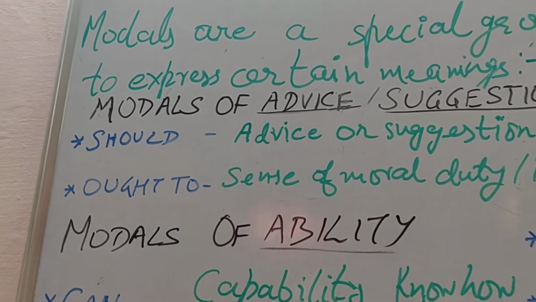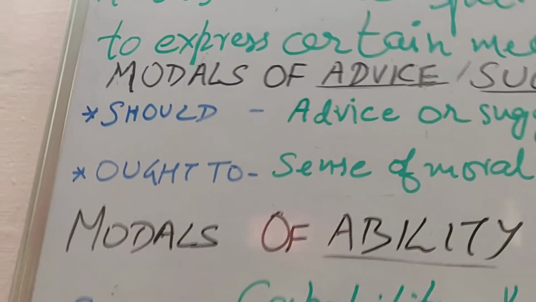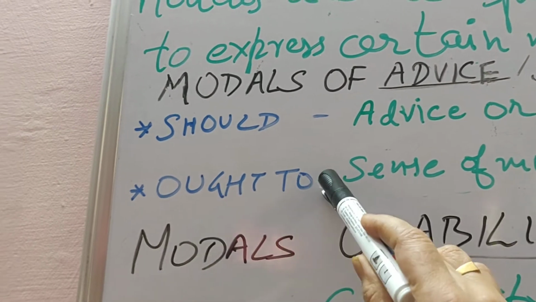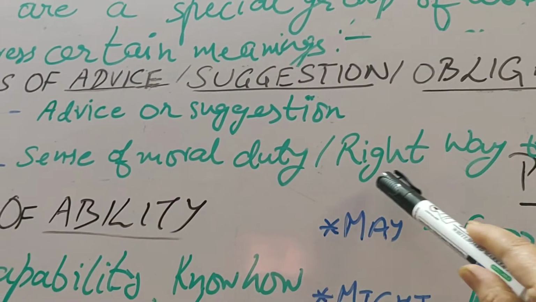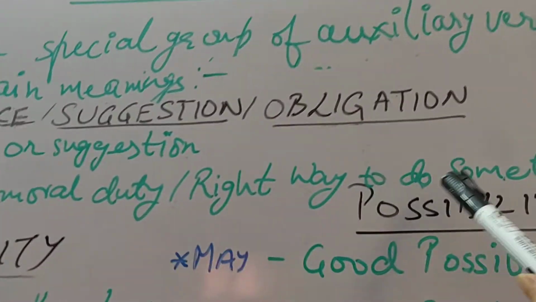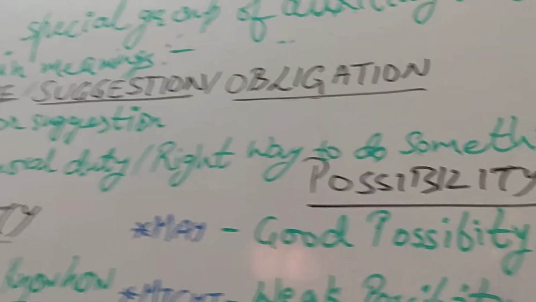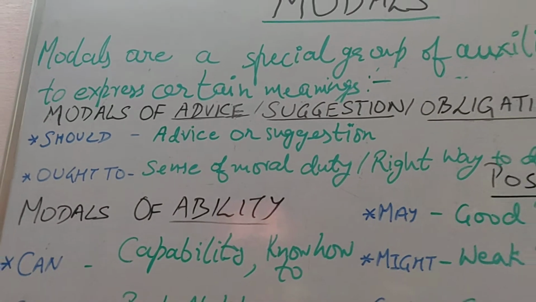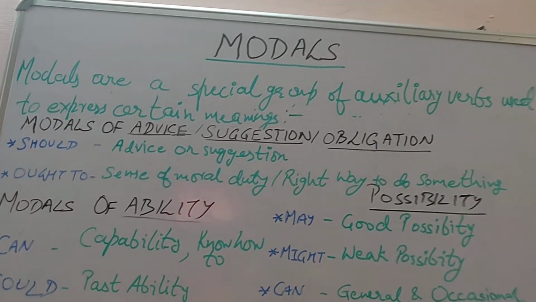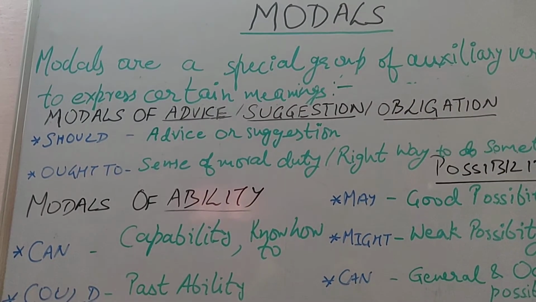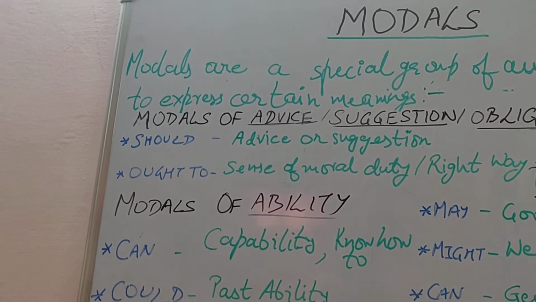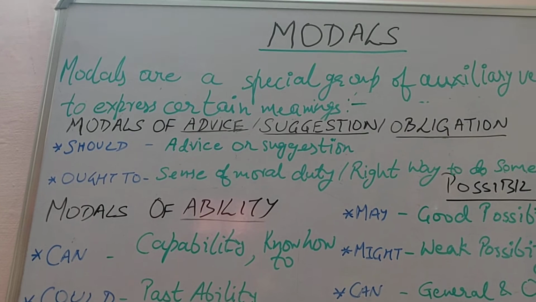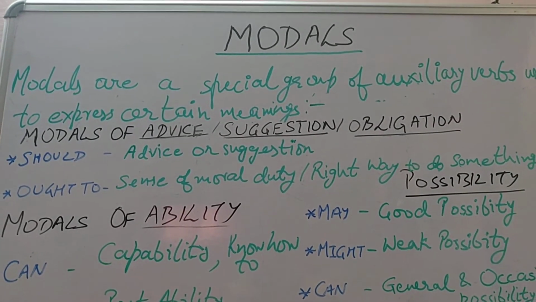Now come to the usage of ought to. Where is it used? Ought to is used as a sense of moral duty or for the right way to do something. How does ought to have a sense of moral duty? You can understand. Like you can say, you ought to respect the elders, like your parents may be telling you.